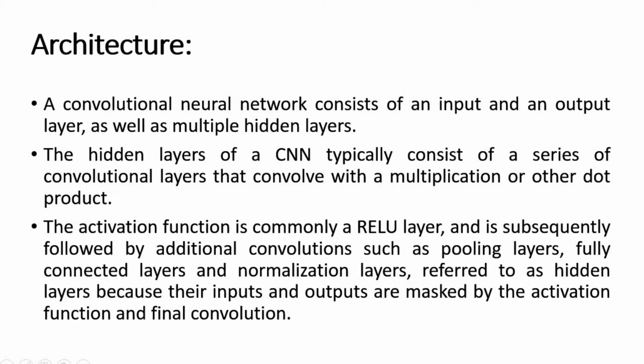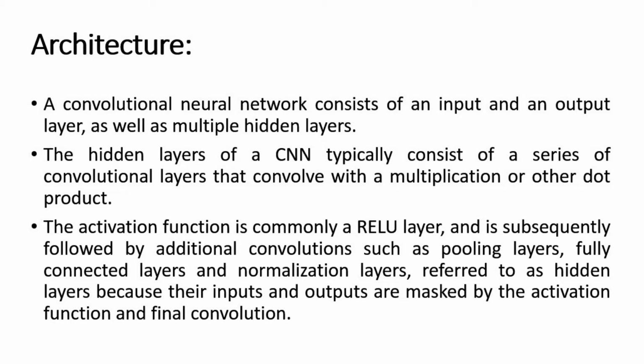Now let's understand the architecture of a convolutional neural network. A convolutional neural network consists of an input and an output layer as well as multiple hidden layers. That's why we call it a fully connected deep neural network. When there are multiple hidden layers, there is a CNN. Now, it does not mean that an ANN does not have multiple hidden layers. Well, there are also multiple hidden layers in an artificial neural network, which is simply used for classification applications, but there is no convolution operation involved. Here, the convolution operation is involved.